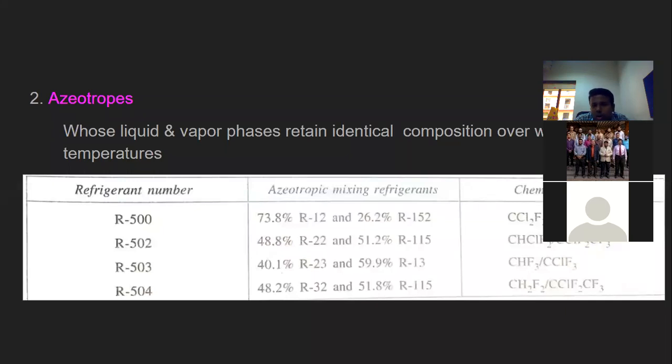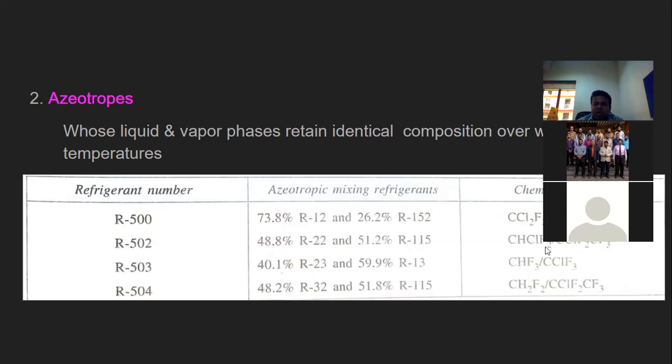So you can see the numbers. Majorly there are 3 digits: 500, 502, 503, 504. These are the refrigerant numbers, 3-digit numbers, and you can see they are mixed refrigerants. These azeotropes are basically in a mixed nature. Let us talk about the R500 refrigerant. It contains 73.8 percent R12 refrigerant and 26.2 percent R152 refrigerant. So we have a mixture of refrigerants.